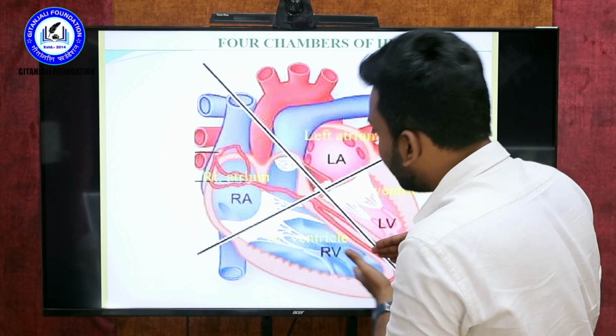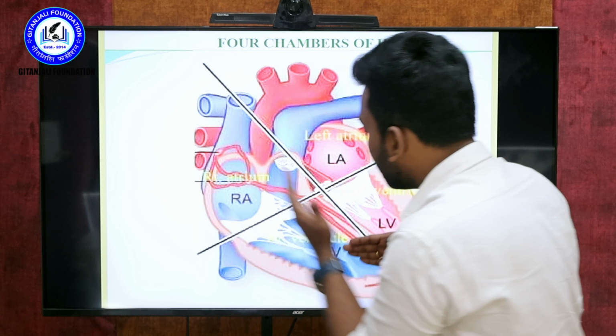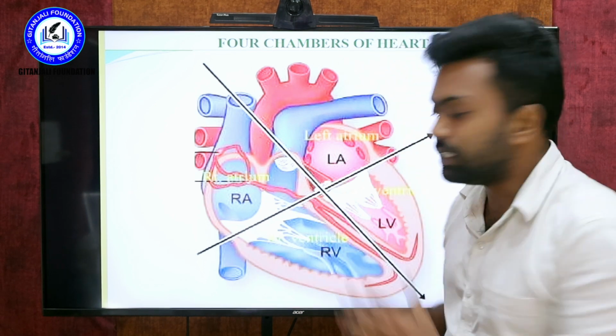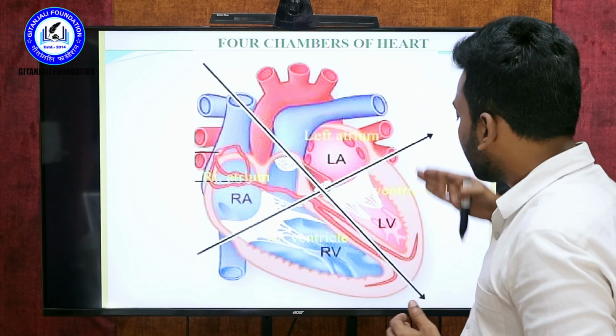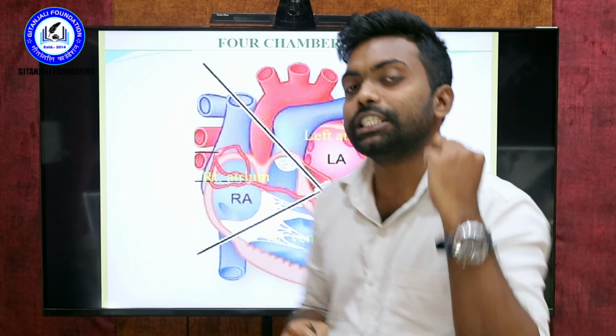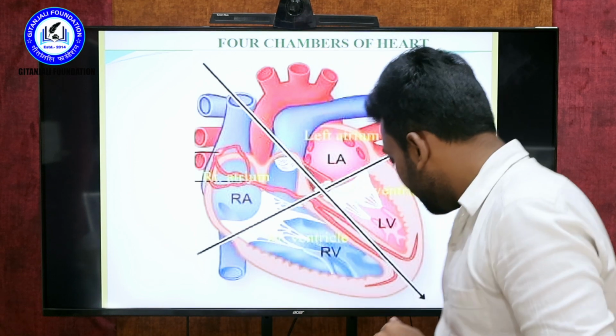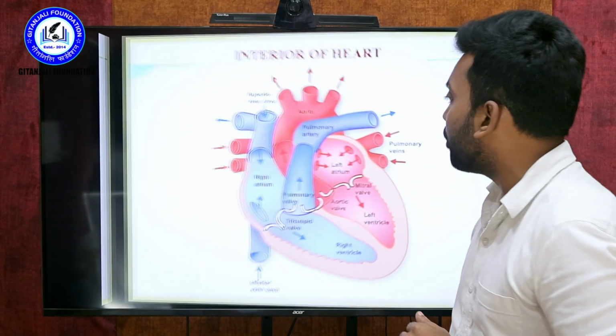Where you can see separately, this is called the right atrium, this is called the right ventricle. This is the right side, completed. Where you can see the left side, left atrium, left ventricle. So these are the 4 chambers of the heart.